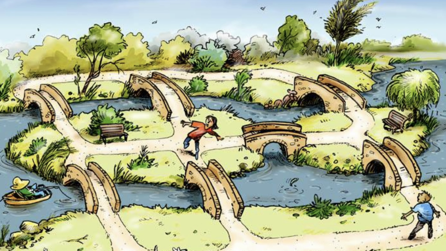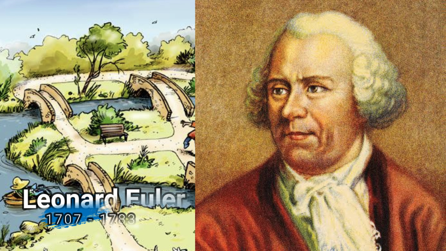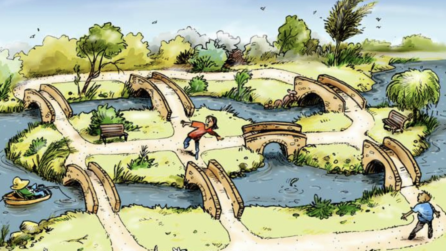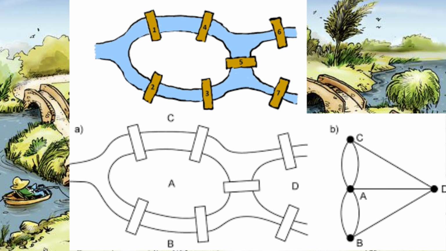In 1736, a Swiss mathematician named Leonhard Euler was trying to solve a curious question. Is it possible to walk through the city of Königsberg, crossing each of its 7 bridges exactly once, without retracing your steps? To solve it, Euler created a simple diagram with dots for the land areas and lines for the bridges. And just like that, graph theory was born.